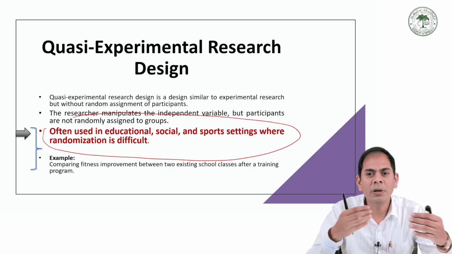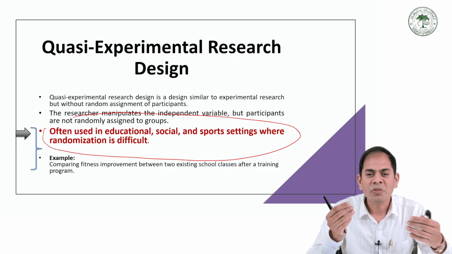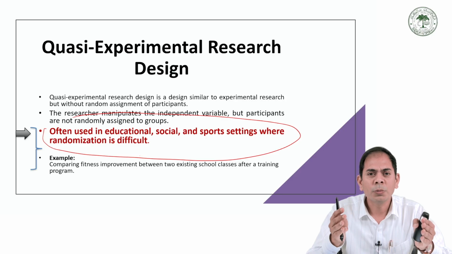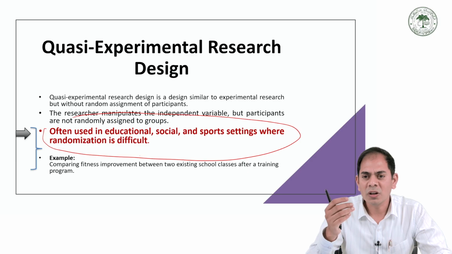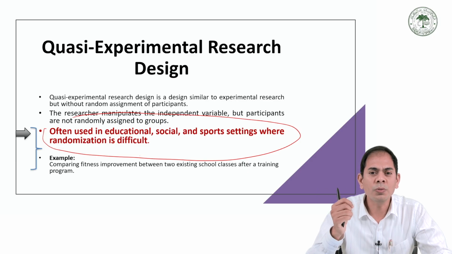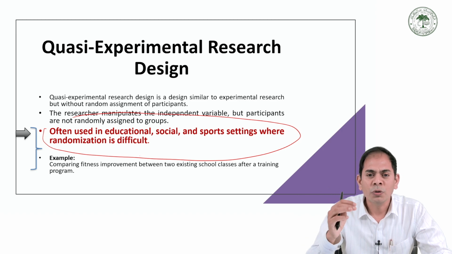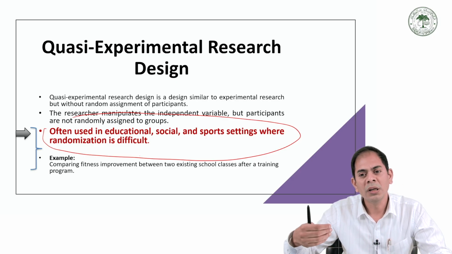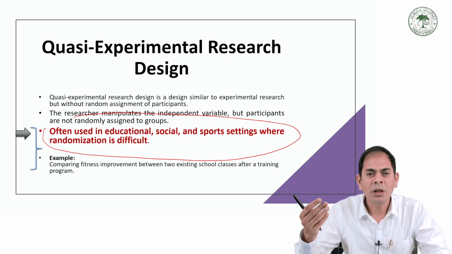The quasi-experimental research design is often used in education, social science research, physical education, or sports settings, where random assignment of participants is very difficult and sometimes not possible. In many real-life situations, a researcher must work with already existing groups, like schools, sports teams, and different kinds of communities. So the researcher studies these natural groups while introducing the treatment or intervention to examine its effect on the output variable.